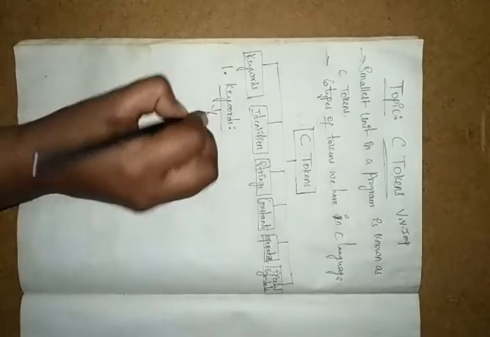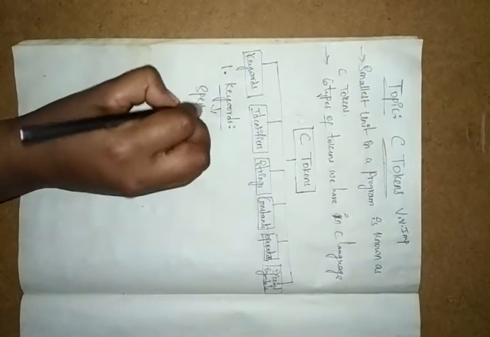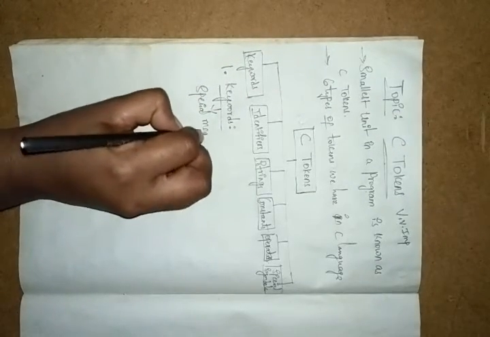Okay, so here keywords have a special meaning in the C language. Your keywords having a special meaning means whatever keyword we have is definitely having one meaning; separately, by itself, it is having a meaning.